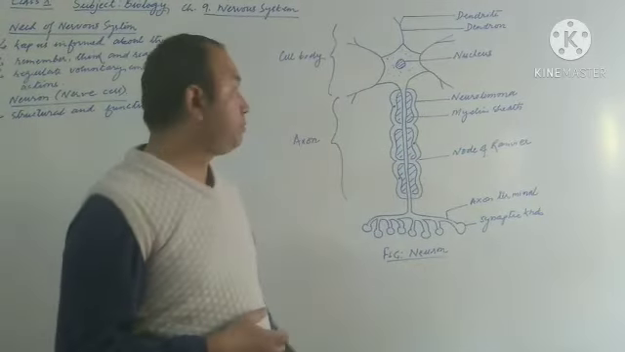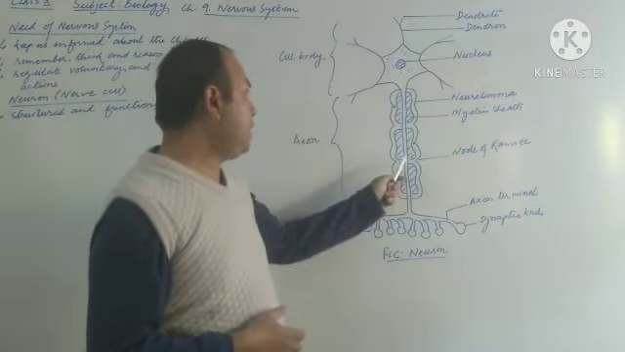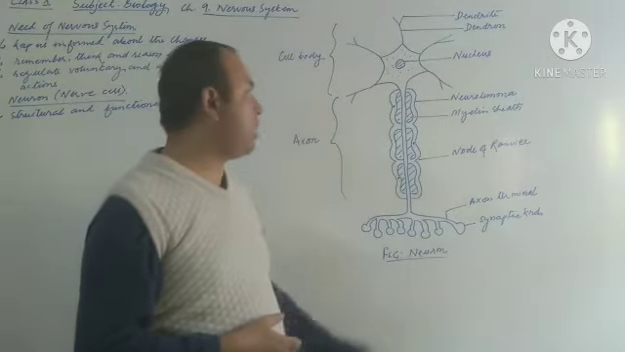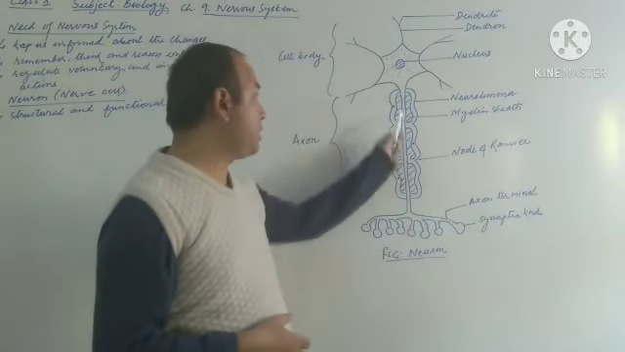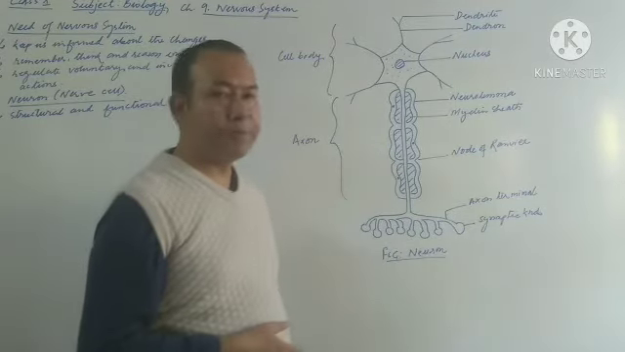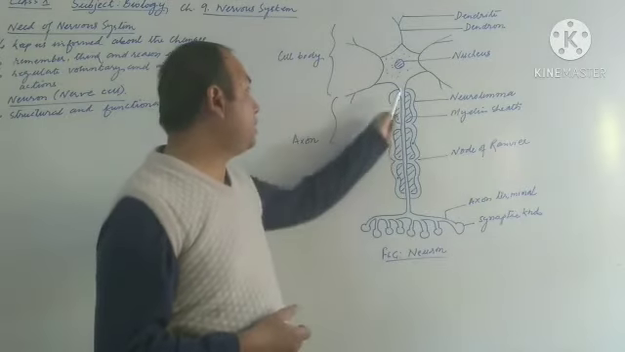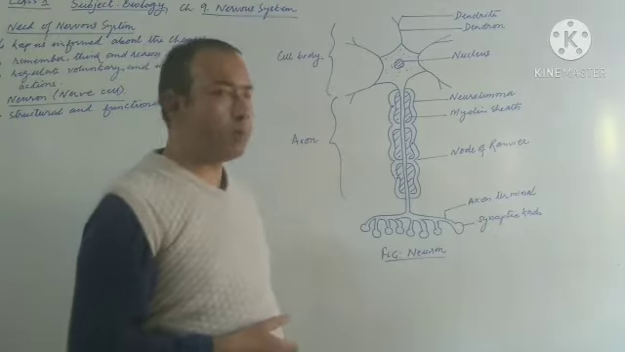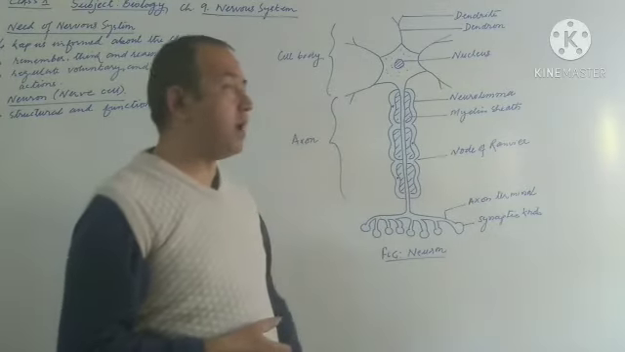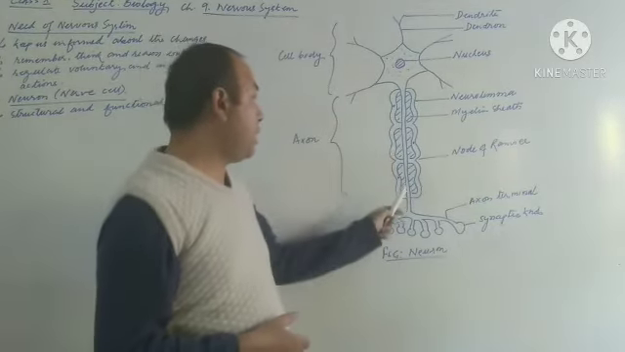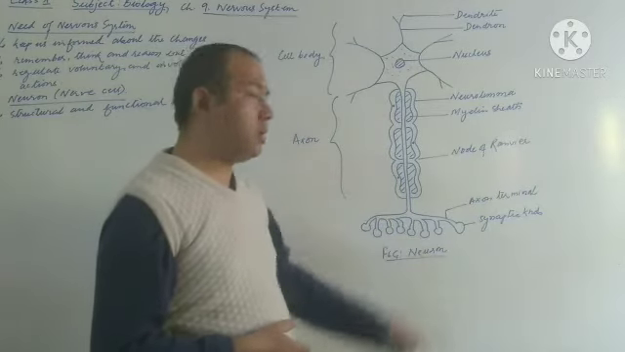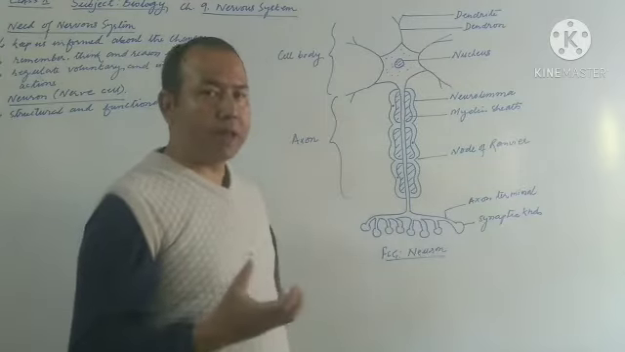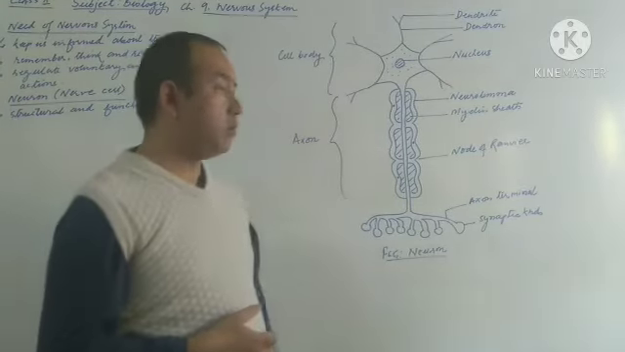Further, the axon is first covered by a discontinuous fatty layer which we call the myelin sheath, as you can see in the figure also. It is further covered by a continuous membrane which we call the neurilemma. The axon forms branches to form axon terminals. The ends of these axon terminals terminate in a node-like structure which we call the synaptic knob.